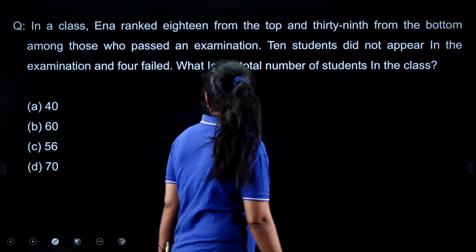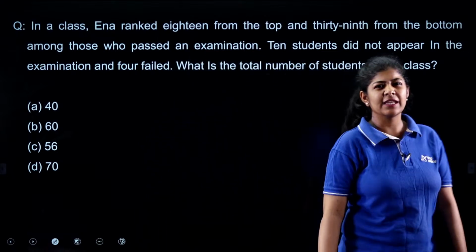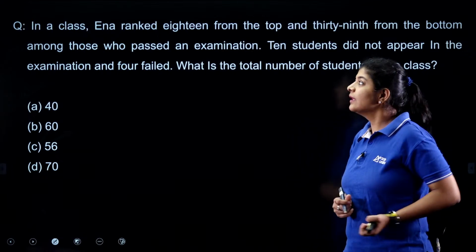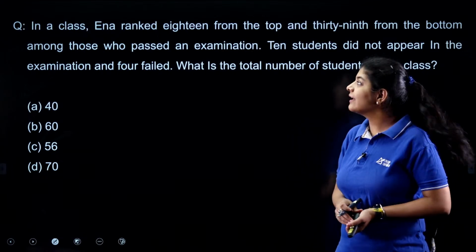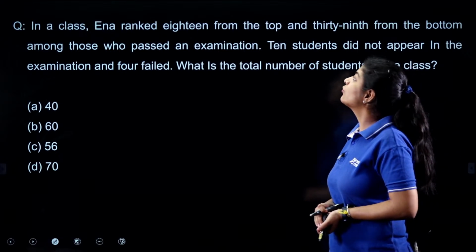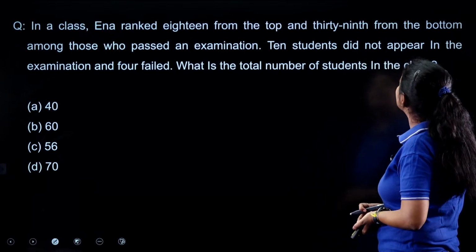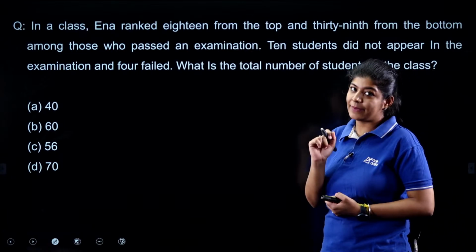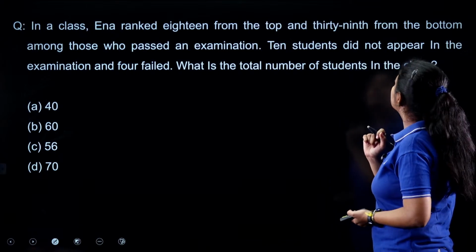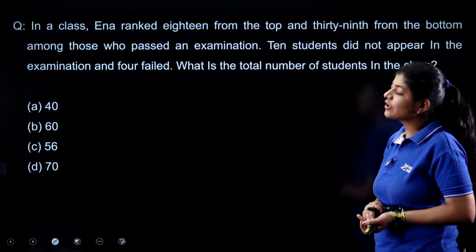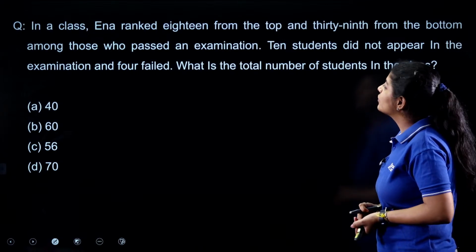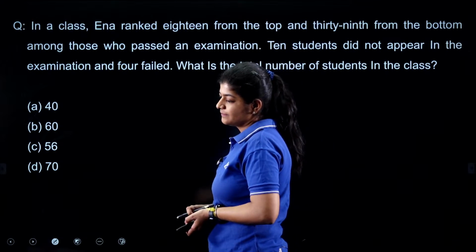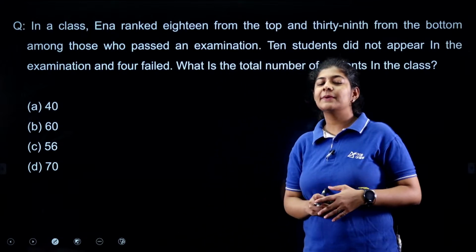Next. Okay, again this one is a very easy one as we discussed the ranking question in the previous lecture as well. The question is saying that in a class, Ina ranked 18th from the top and 39th from the bottom among those who passed an examination. 10 students did not appear in the examination and 4 failed. What is the total number of students in the class? This is a very easy question. You can easily get the answer.